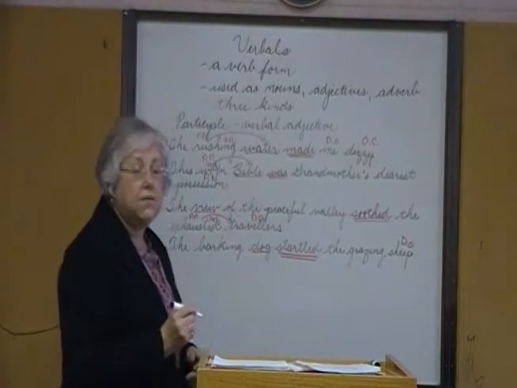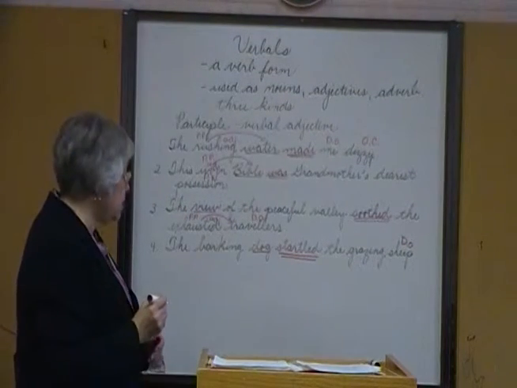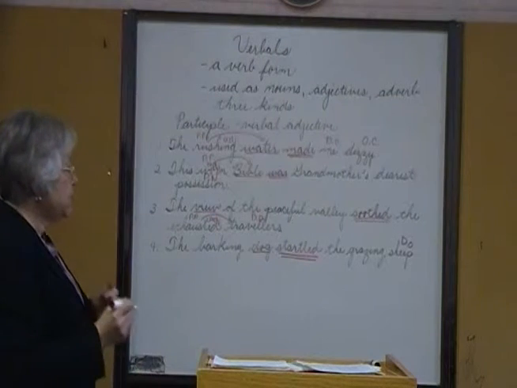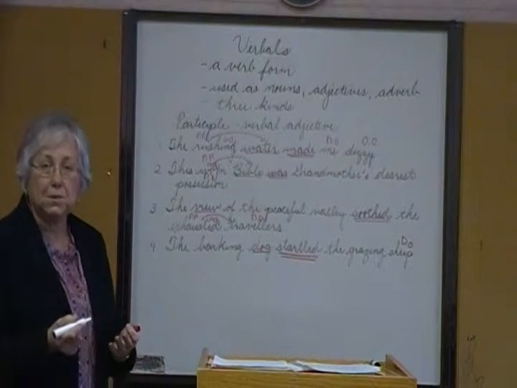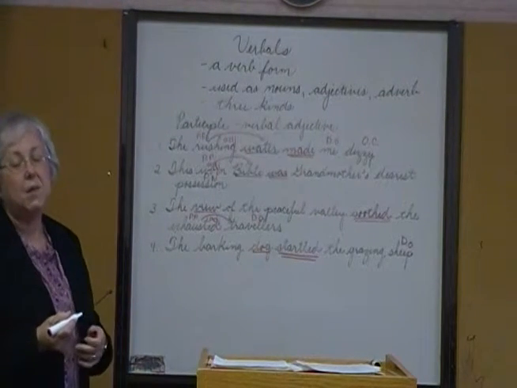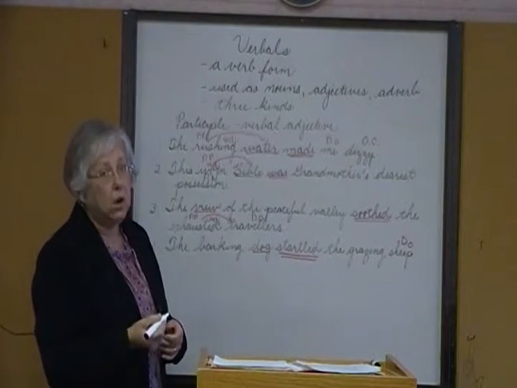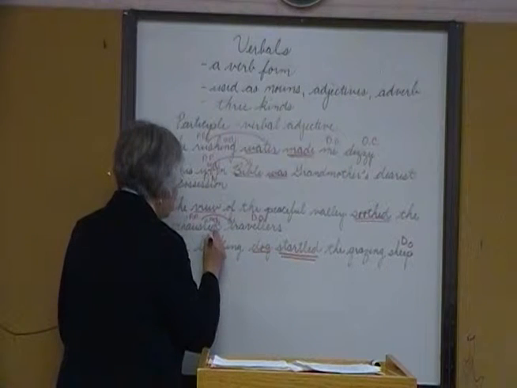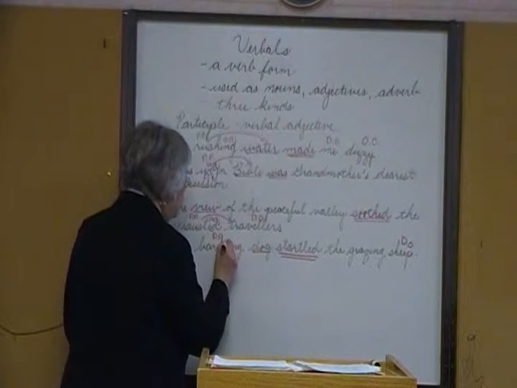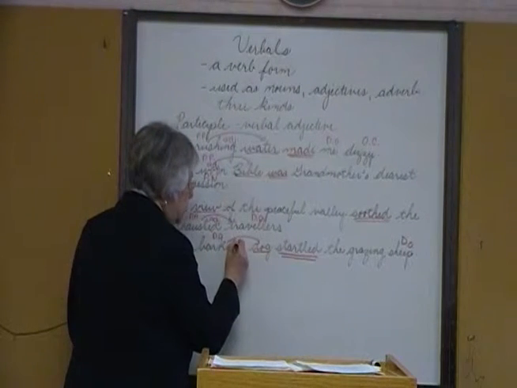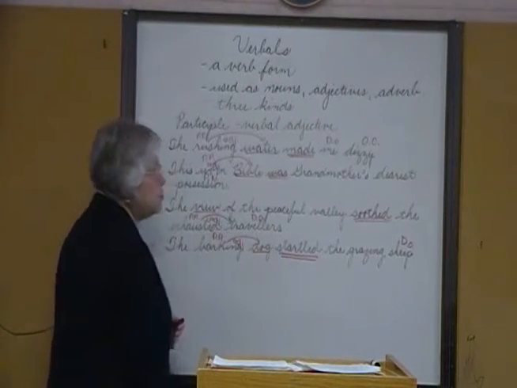All right, let's go back and find adjectives, verbal adjectives. And you'll see in this particular sentence, we have two. One modifying the subject and one modifying the direct object. What kind of dog? Barking dog. We have a present participle acting as an adjective, and it's describing dog.